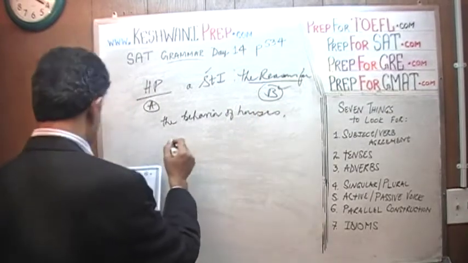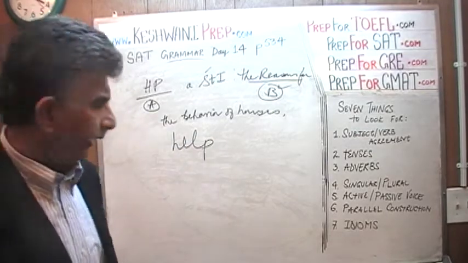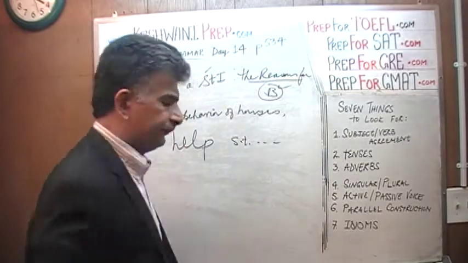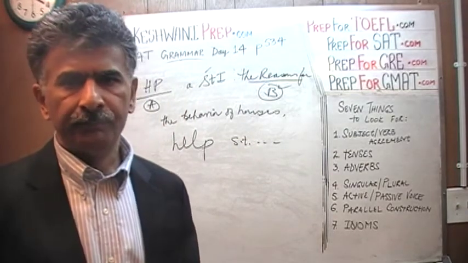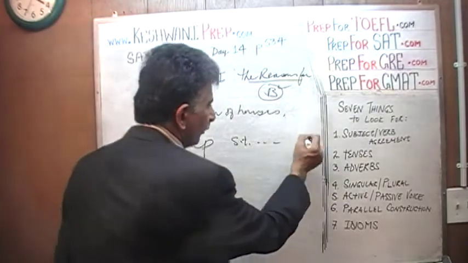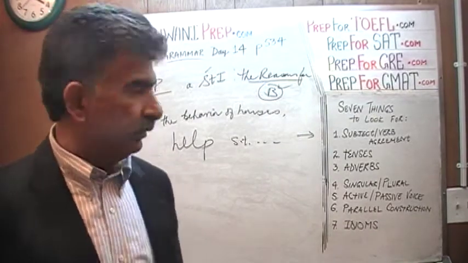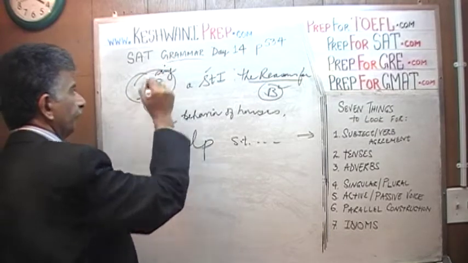It goes on to say, help with something, or help something. What do you find wrong here? What is the subject of the sentence? The problem here is subject-verb agreement, number 1 that we have to look for, the very first thing that we should look for. The subject of the sentence here is horse psychology, which is singular.